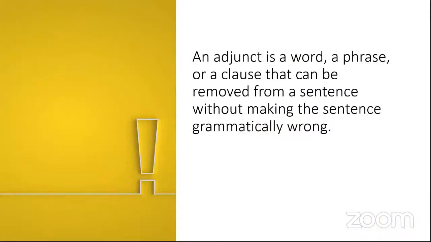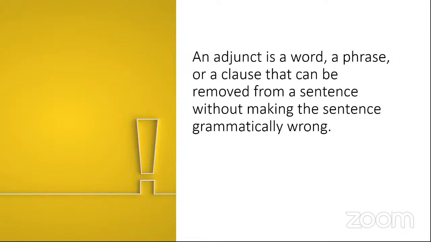Okay, now let us see. Before we go, the next quiz is on adjunct. So, what is an adjunct? An adjunct is a word, phrase, or clause that can be removed from a sentence without making the sentence grammatically wrong. It is very important. Adjunct is like a complement. So, it is also a word, phrase, or clause.